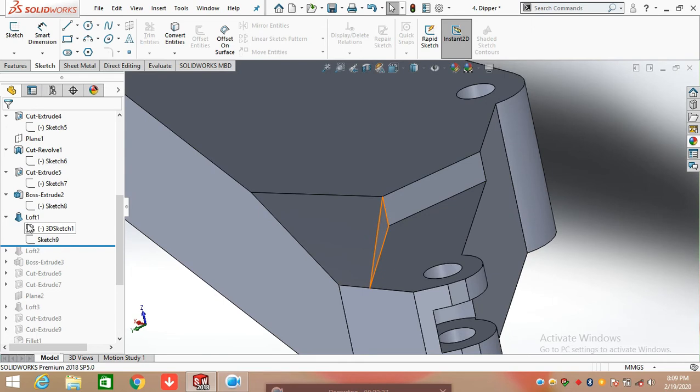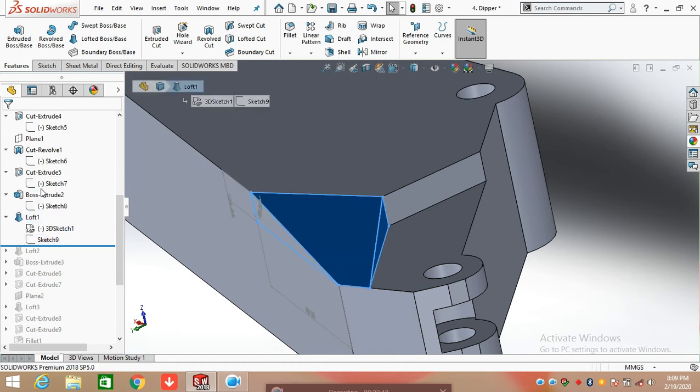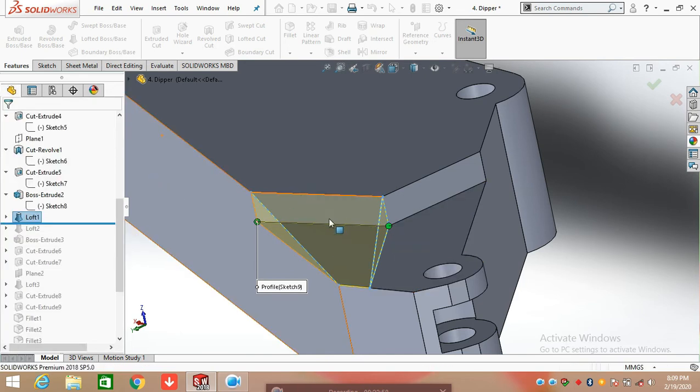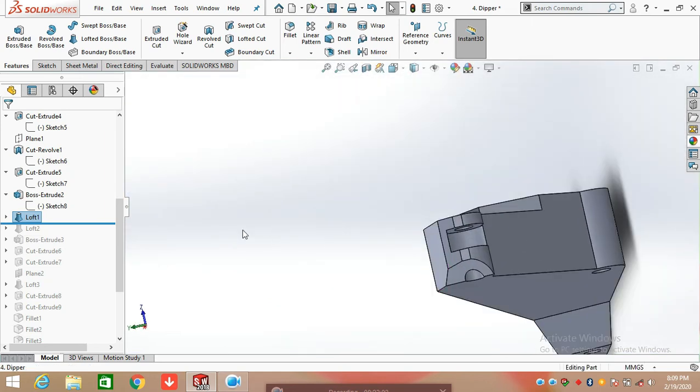After drawing these two sketches, click on feature and select loft base command and select first sketch and second sketch. And I'm going to show you. Select first one 3D sketch and loft base these two sketches. For completion of this profile, again we need to loft base.